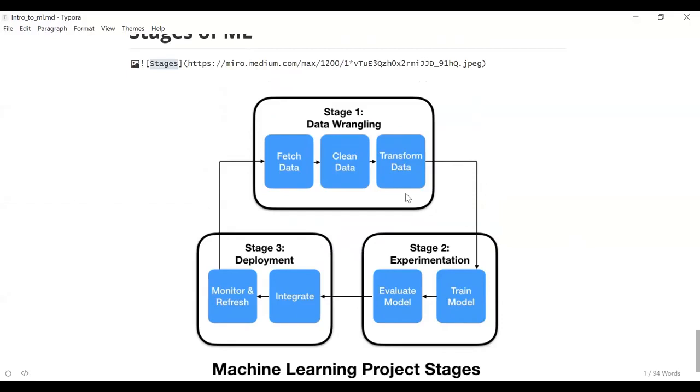Whenever you are coming up with a problem statement and trying to get results on top of that, these are the three different steps involved. The first part is getting the data, going out to the real world and trying to get the data. Once you get the data, you will have to do some cleaning, like someone has mentioned, removing columns or maybe adding some values which are not there. You do all this process, and once it is done, you send it to a model.